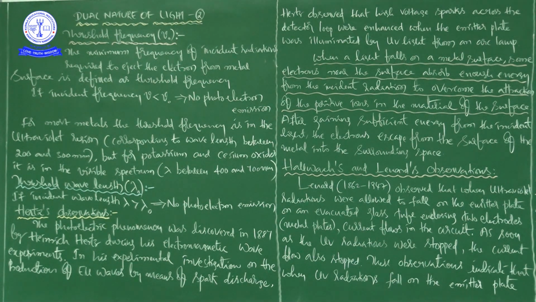If you observe carefully, when a metallic surface is exposed to electromagnetic radiation, then emission of electrons will take place. This is the phenomenon of the photoelectric effect. But now immediately we have a lot of doubts and different ideas. That is, what amount of frequency of incident light is needed, what amount of wavelength of incident light is needed, and what is the energy of the incident light? So these are all important.